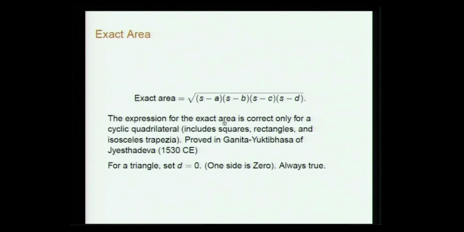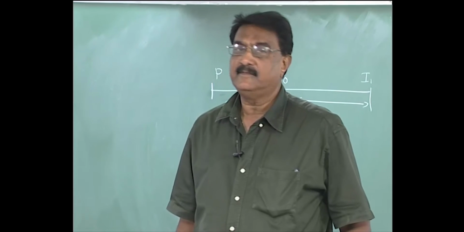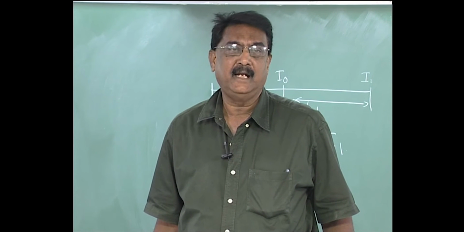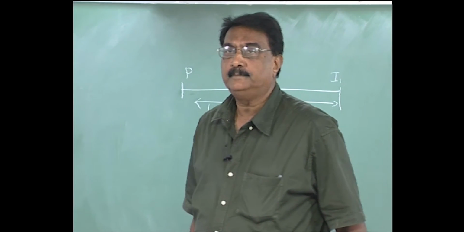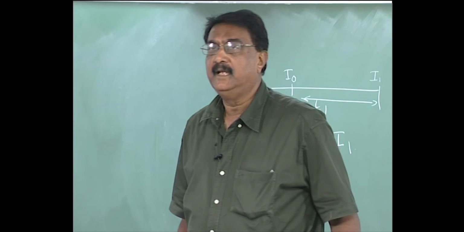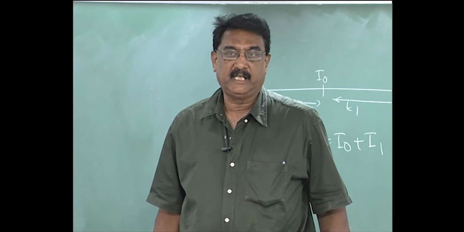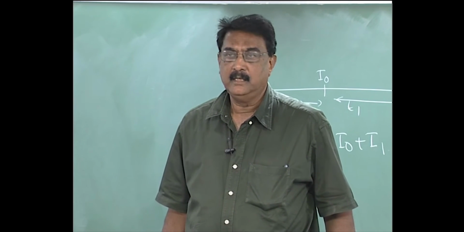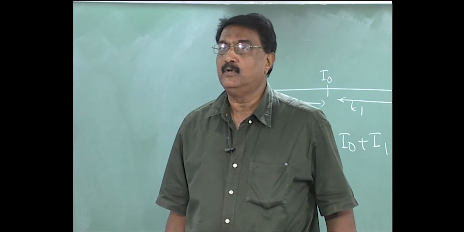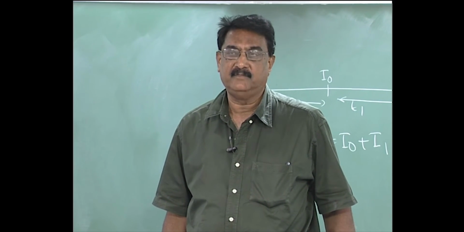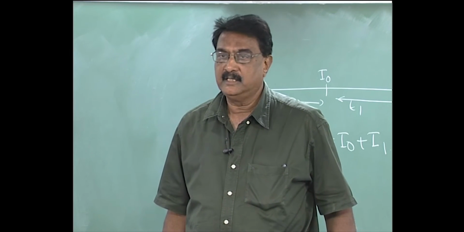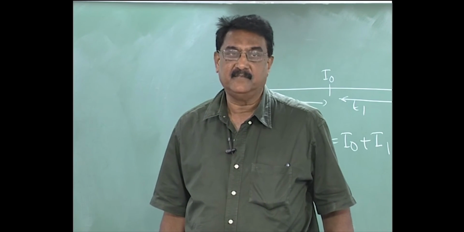And the expression for the exact area, as you would have remarked earlier, is correct only for a cyclic quadrilateral. This is not true for a general quadrilateral, but this result is of course valid for a cyclic quadrilateral. For any square, rectangle, or isosceles trapezium, this result will be exact. The proof is not given in the commentary; much later it will come in the Ganita Yukti Bhasha of Jyeshtadeva, which will be discussed later on. A very elaborate proof of this result is given there.